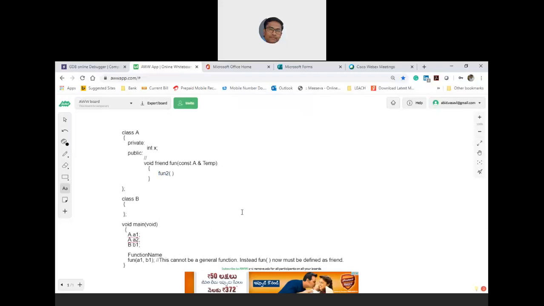Or if this fun2 wants to pass an object, first of all, don't pass any object. Concentrate on your fun2 now. Is this fun2 a member function, or does it have to be a generic function, or both? Which is correct?